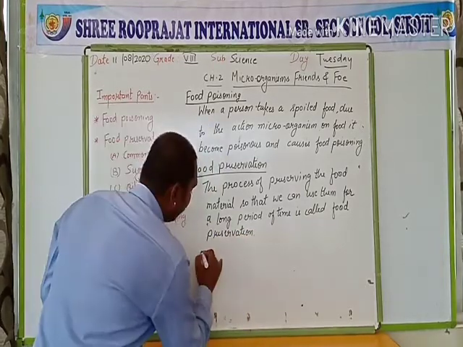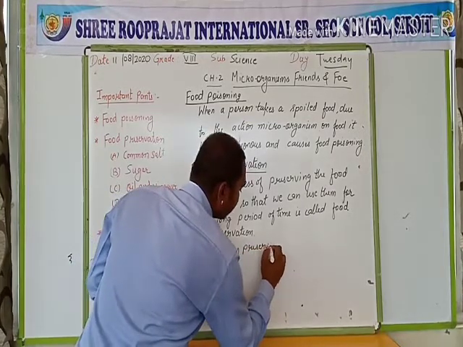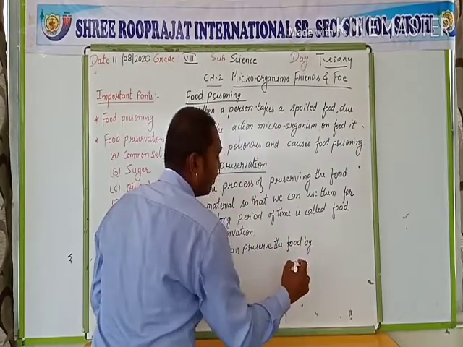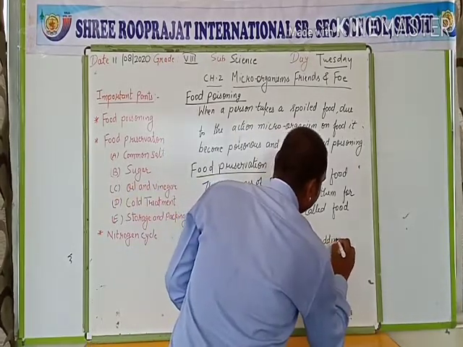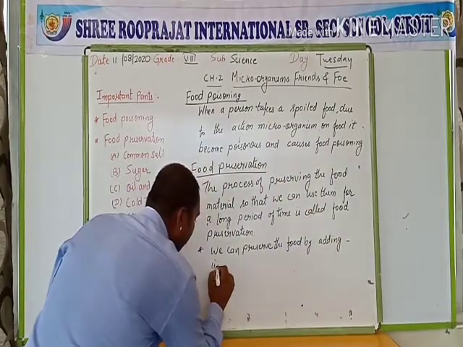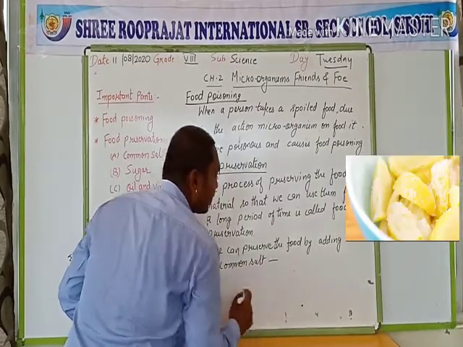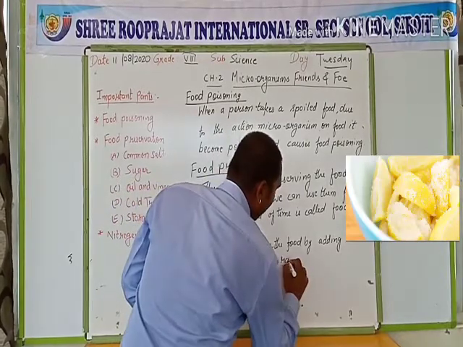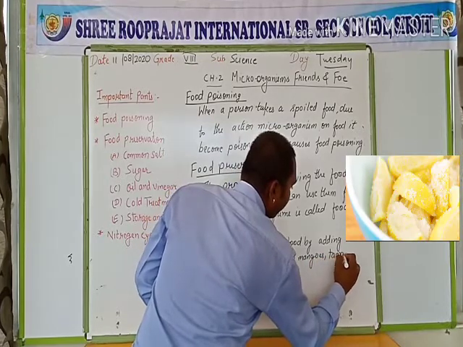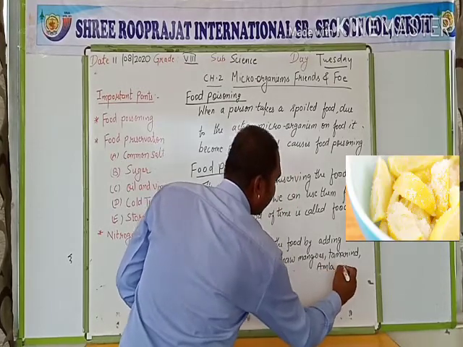We can preserve the food by adding common salt in cases of raw mangoes, tamarind means imli, amla, etc.